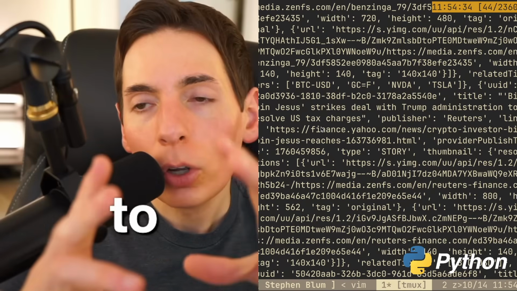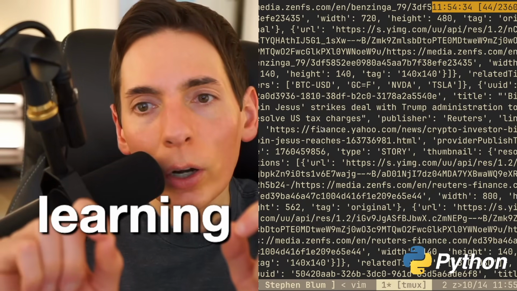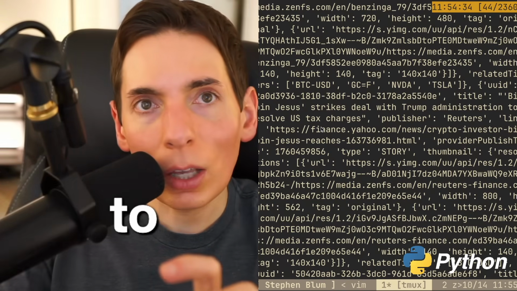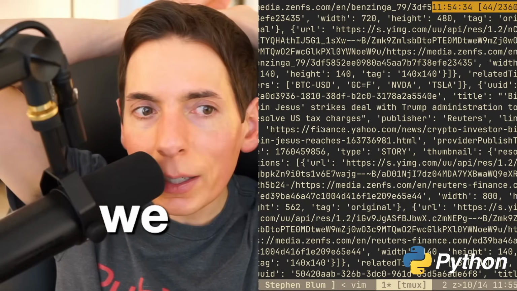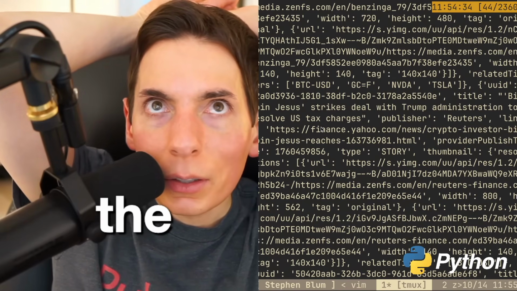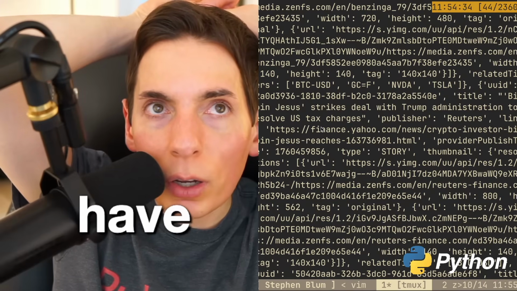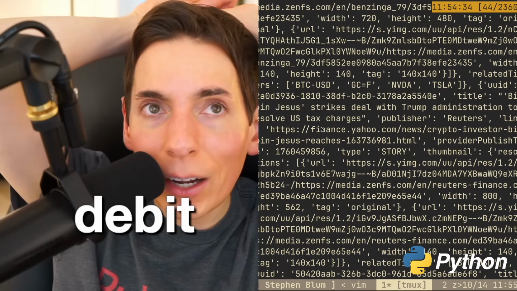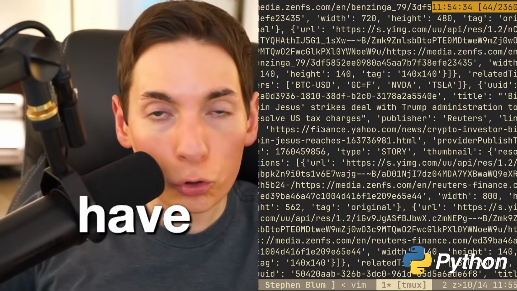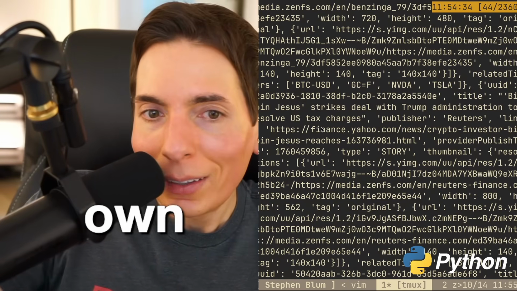So we're gonna do a little bit of supervised learning, where we will provide when to buy and sell. We could also do reinforcement learning, where we take the data from the market, and then we will have our own debit and credit account, like in a SQL database. And we can have the model try to buy and sell, and it will learn how to make profit all on its own. So that's another way we can do it.